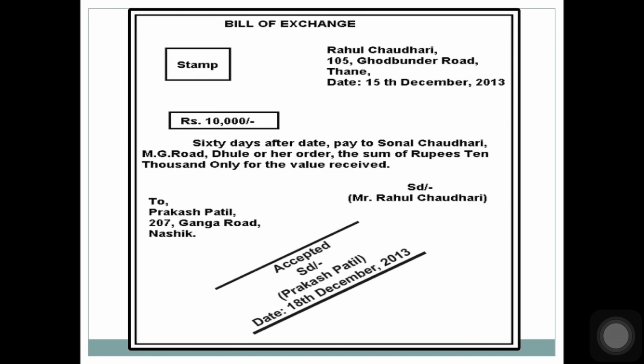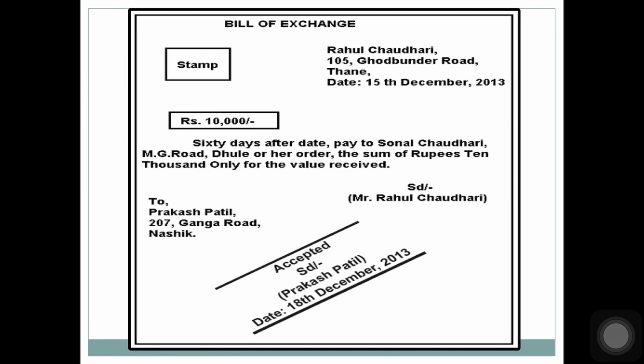What is the amount of bill? 10,000, written in words and written in figures both. What is the period of the bill? 60 days after date. Pay to Sonal Chaudhary. This Sonal Chaudhary here is the payee. Her address is MG Road, Dhule, or her order, the sum of rupees 10,000 only for value received.